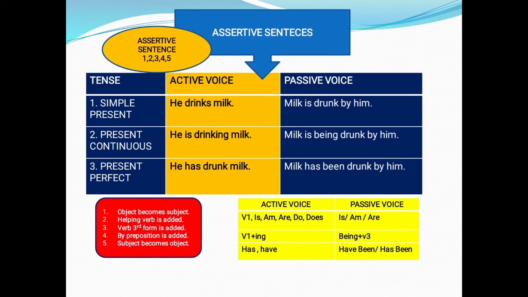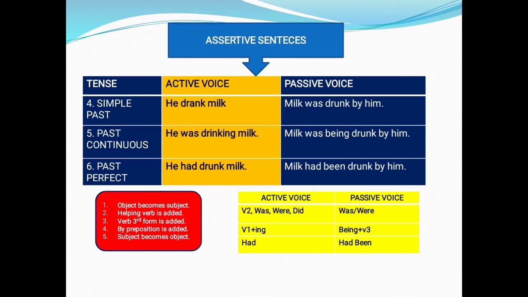Observe the table given below. In active voice, V1, is, am, are, do, does are there. We have to take the helping verbs is, am, are in passive voice. In active voice, V1 plus ing is there. We have to change it into being plus V3. In active voice, has or have are there. In passive voice, these will be changed as has been or have been.